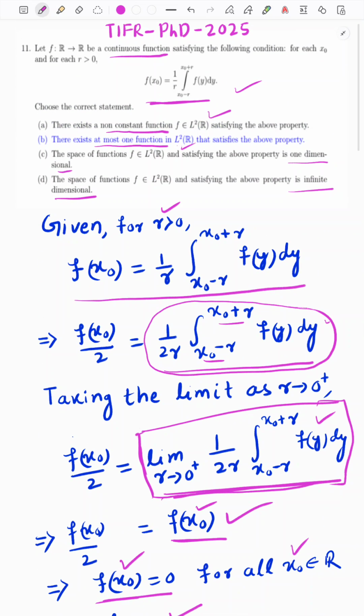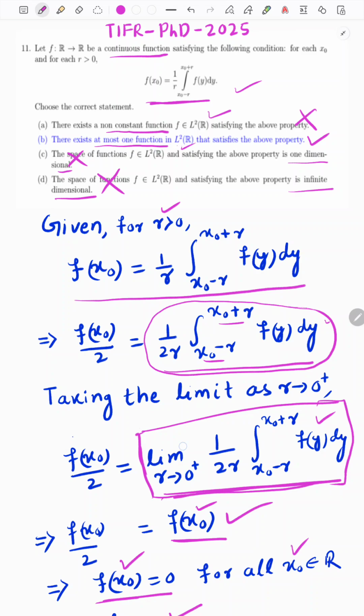So let us verify the options. It is saying that f is a non-constant function. This is not true, because f is only the 0 function, which is a constant. There exists at most one function in L2R satisfying this property: it is true, because the 0 function is the only one. The space of functions satisfying this is a one dimensional vector space: one dimension means it has infinitely many functions, but we are getting only one function, so it is also false. And the last one says the function space is infinite dimensional. It is also not true, because we are getting only the 0 function, so it is the 0 space. So option D is also false.